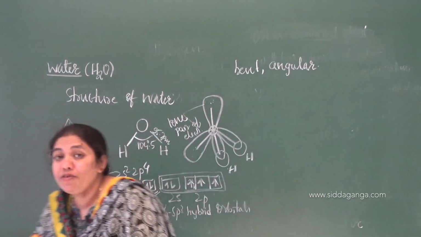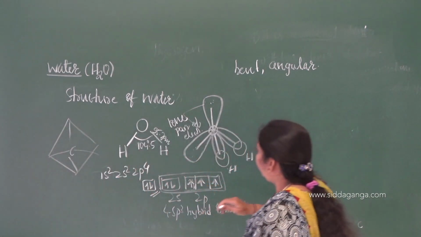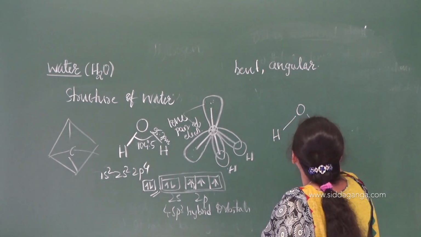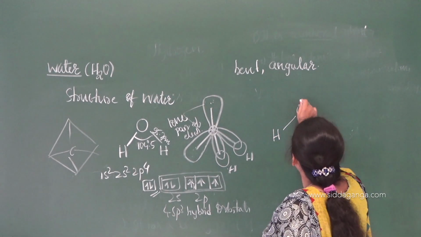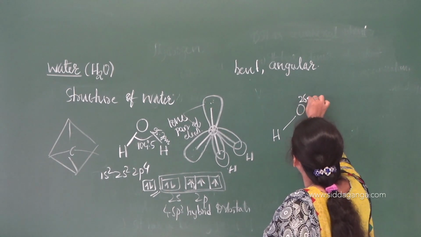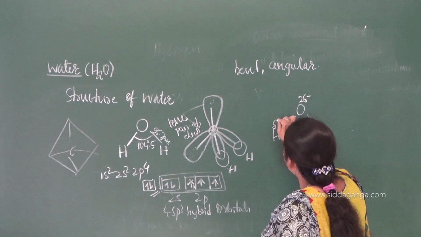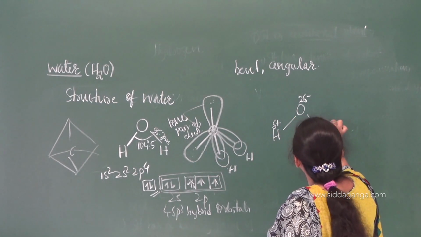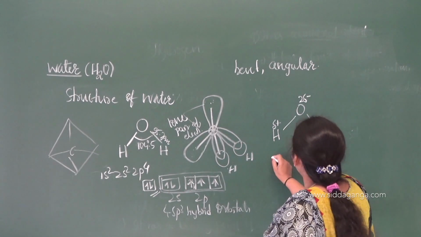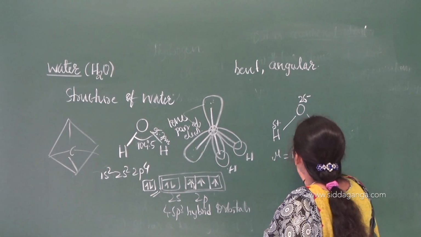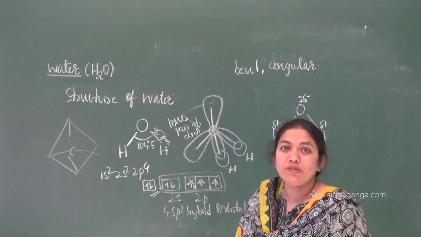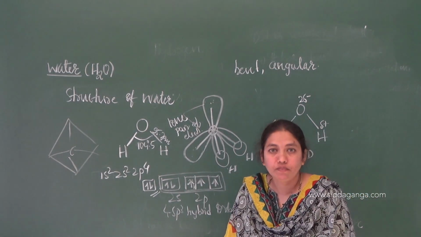So again, if you move on to one more structure of water to show the dipolar nature, I already used this one. So here oxygen is highly electronegative, so it will get a partial negative charge, and hydrogen will get a partial positive charge. So you are going to get a dipole moment of 1.85 debye. That is a unit to express the dipole moment.